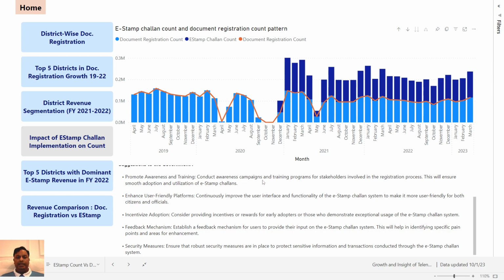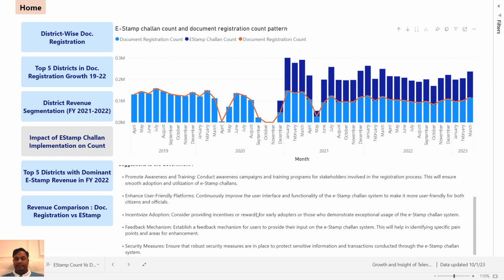Second suggestion could be continuously improve the user interface and functionality of the e-stamp challan systems to make it more user friendly. Third could be incentivize adoption. For example, consider providing incentives or rewards to the early adopters or those who demonstrate exceptional usage of e-stamp challan systems.